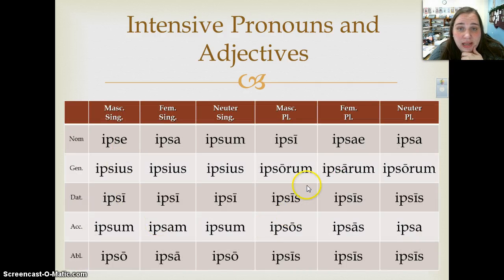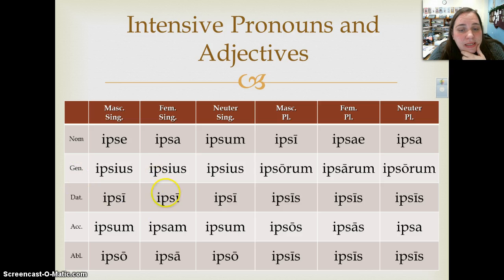The look of the intensive pronoun adjective is different, but it follows the same pattern as the demonstratives that we're already used to, right? So ipse, ipsa, ipsum, ipsius, that ius ending in the genitive singular, that i ending in the dative singular, familiar to us now, right? Because we've already learned the demonstrative and the third person personal pronoun.